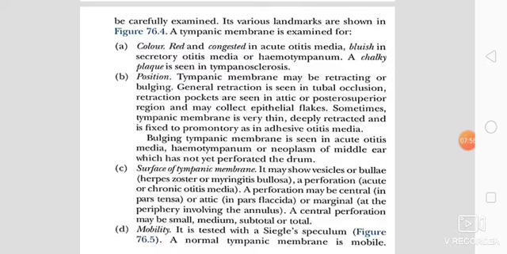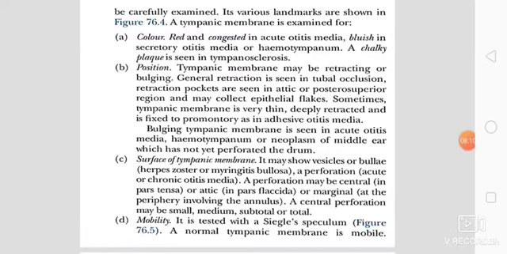There may be a perforation of the tympanic membrane in acute or chronic otitis media. A perforation may be central in the pars tensa, attic in the pars flaccida, or marginal at the periphery involving the annulus. A central perforation may be small, medium, subtotal, or total.